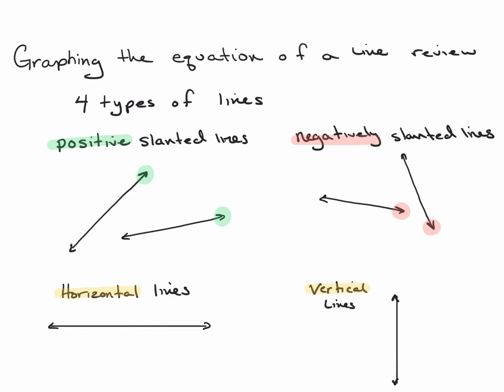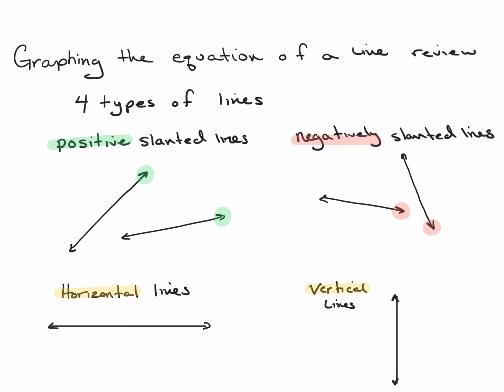Okay, so welcome to today's video tutorial lesson on graphing the equation of a line review, and it's on the four types of lines. So the four types of lines we have are positive slanted lines, negatively slanted lines, horizontal lines, and then you have vertical lines. So each one of these has an equation that maps to it, and we'll talk about that a little bit later in the video.